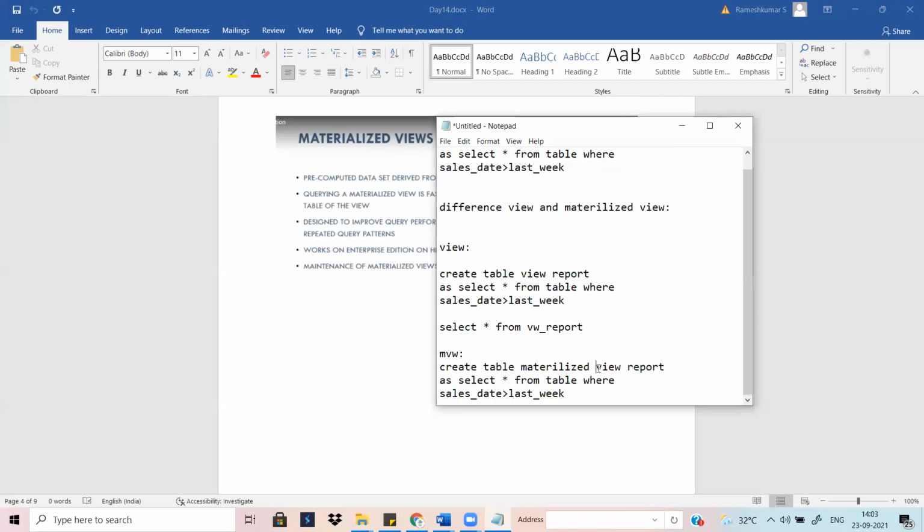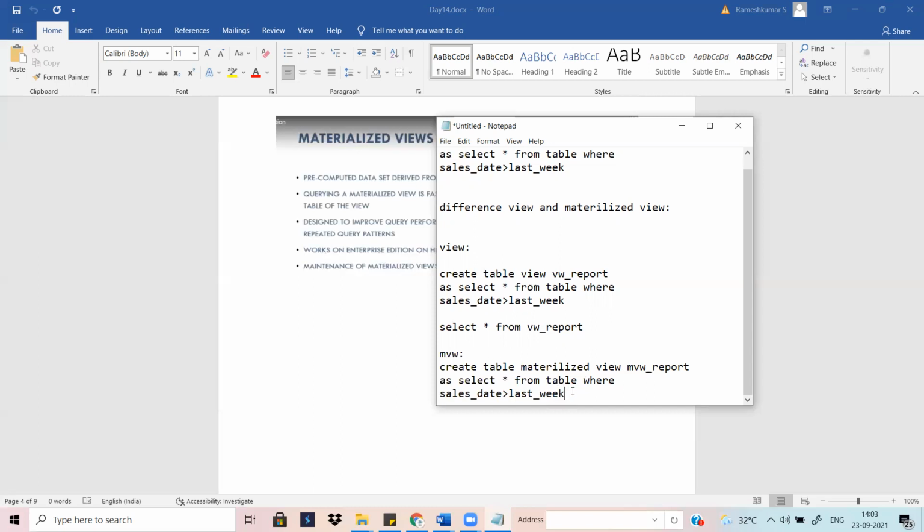Suppose the view name is like that. You can mention that as MVW. Okay, so this is a materialized view creation.